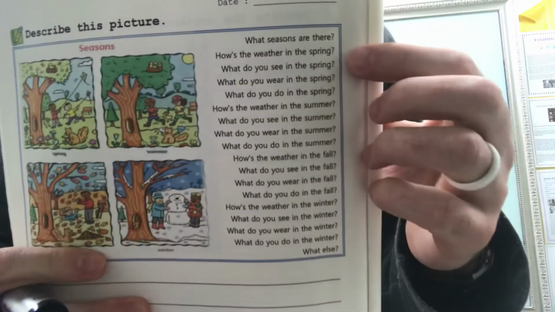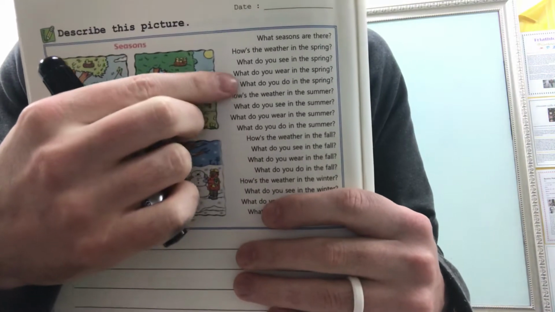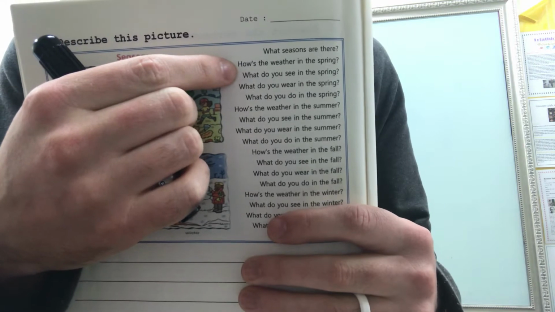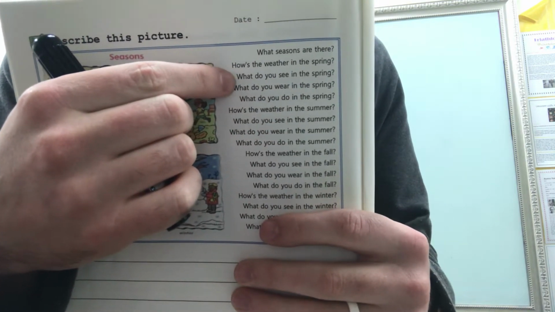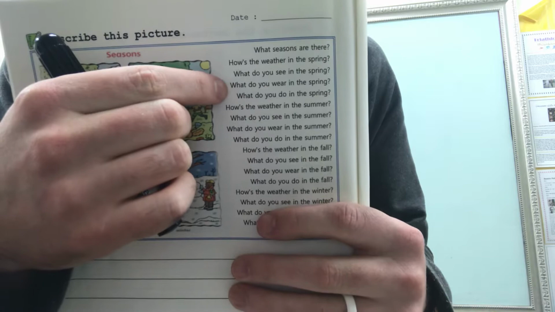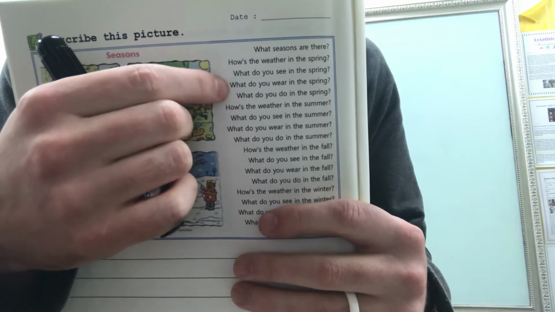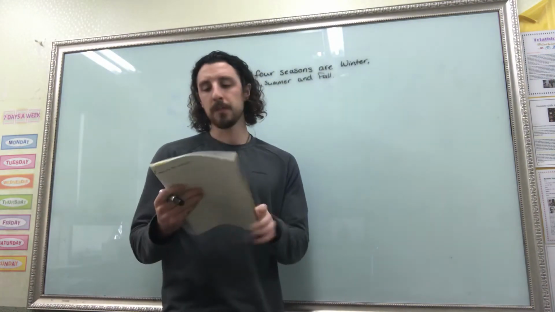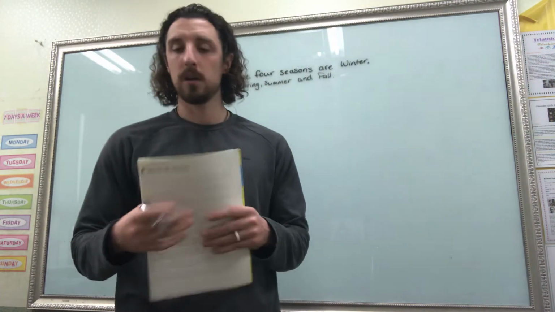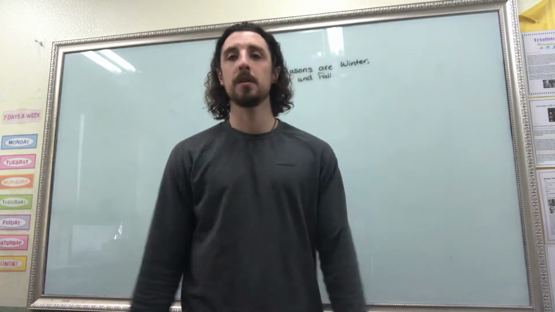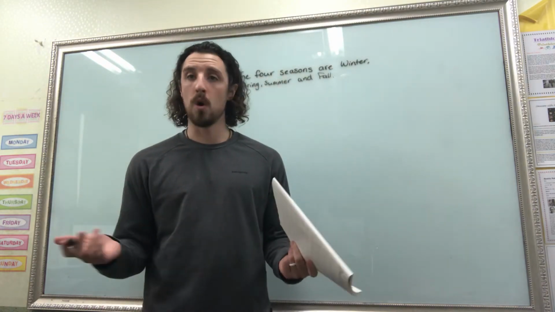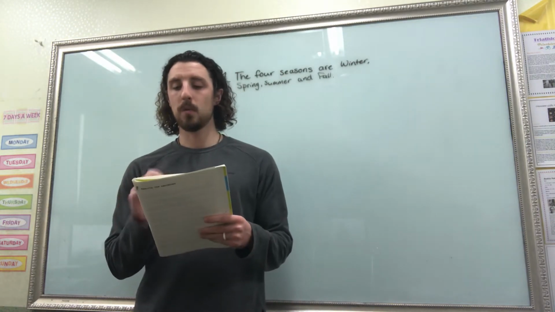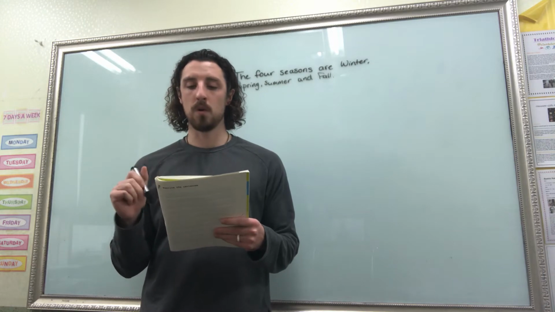So if you go to number 2, we're going to group all the questions about spring in one sentence. So how is the weather in the spring? What do you do in the spring? What do you wear in the spring? What do you see, what do you wear, and what do you do in the spring? So, if you look at the first one, how's the weather in the spring? So the weather in the spring is warm, right? It's not hot, but it's warm. It's a little bit hotter.